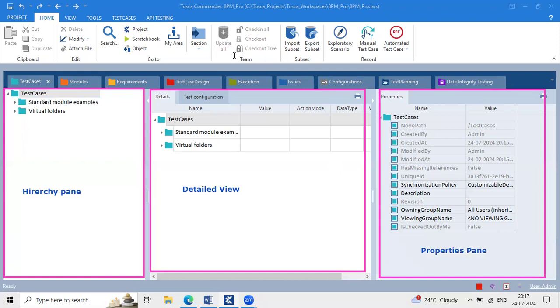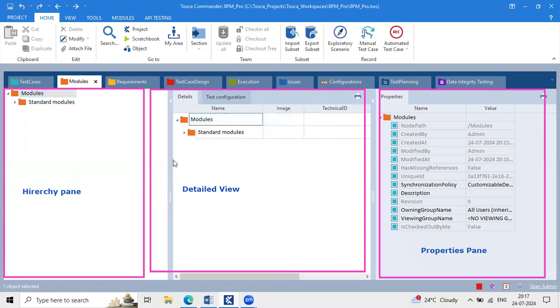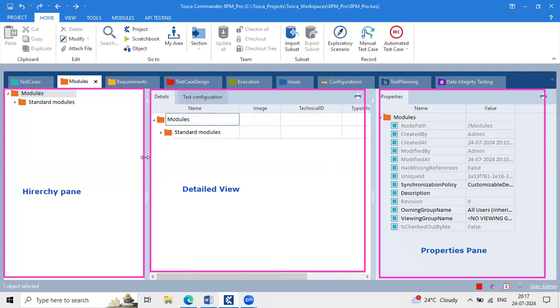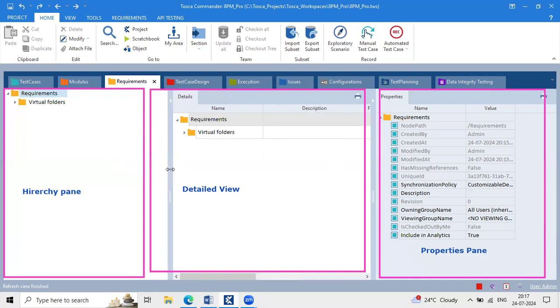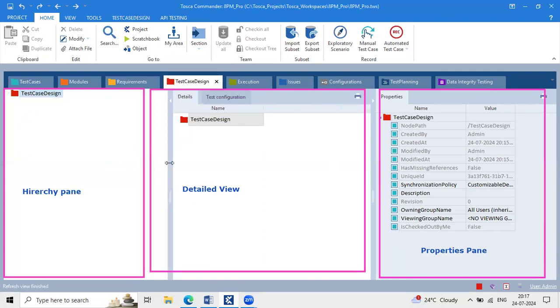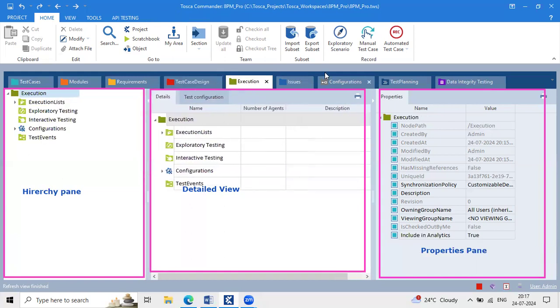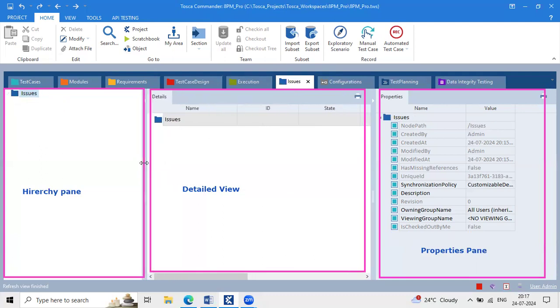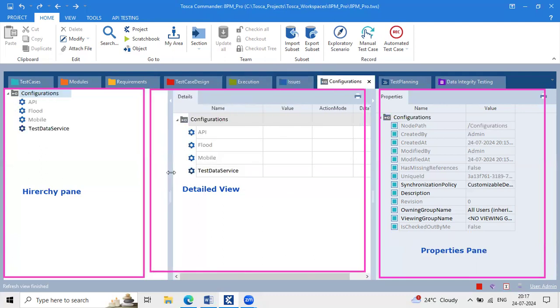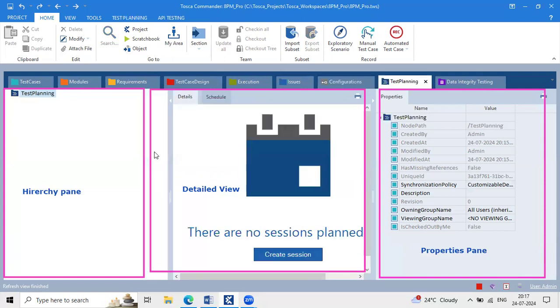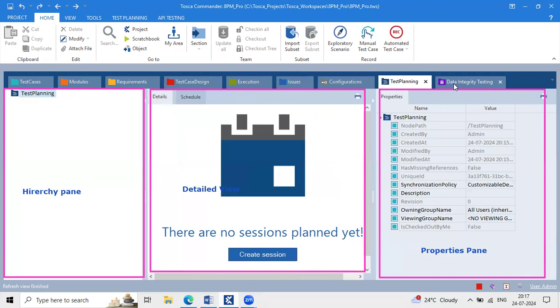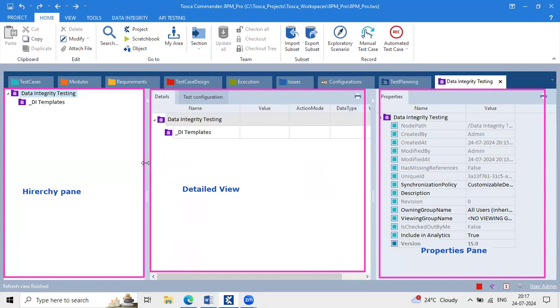Currently, I'm in the test case phase, team. And even if I go to the modules phase, are you able to see the 3 sections, team? Modules level also, yes: hierarchy, detailed and properties. If you go to requirement, again 3 subcategories. If you go to test case designing, again 3 subcategories. Execution section, 3 subcategories. Issues, 3 subcategories. Configuration, again 3 subcategories here. So in any phase, you are able to see this kind of structure.